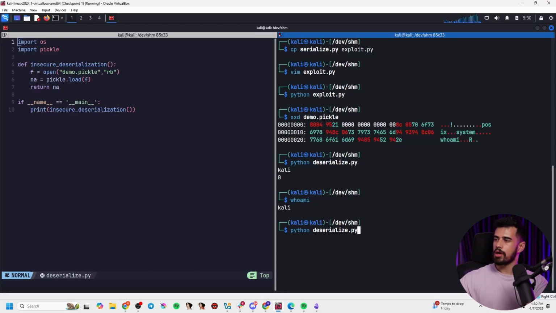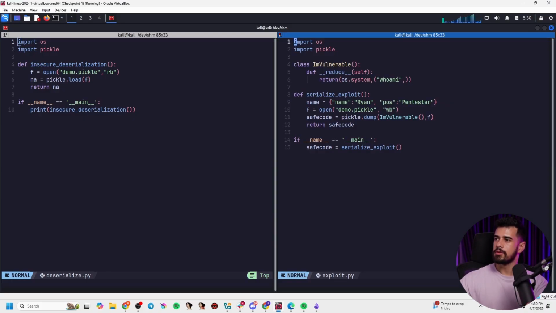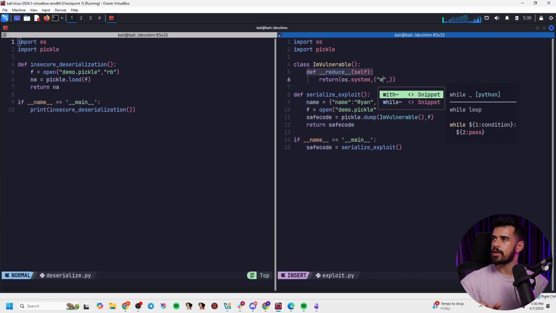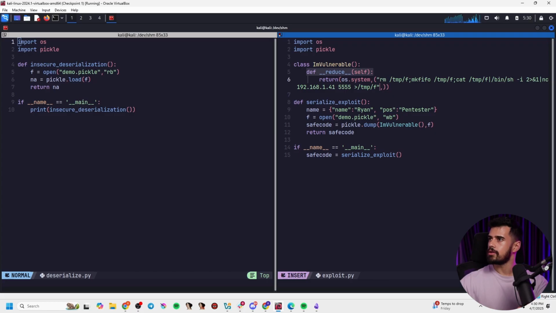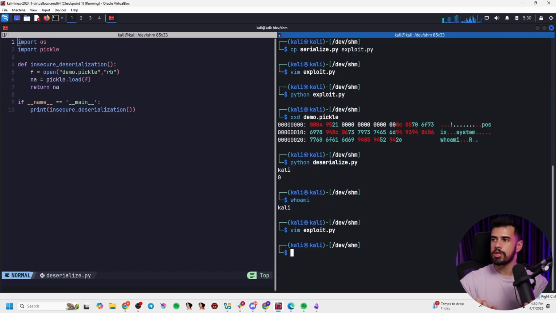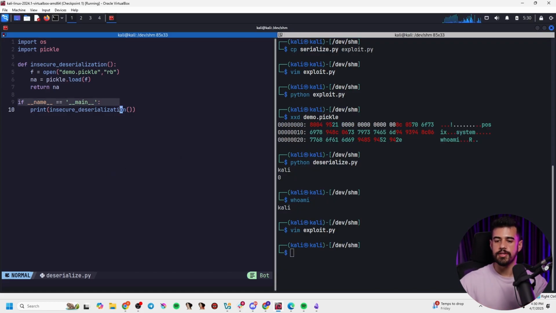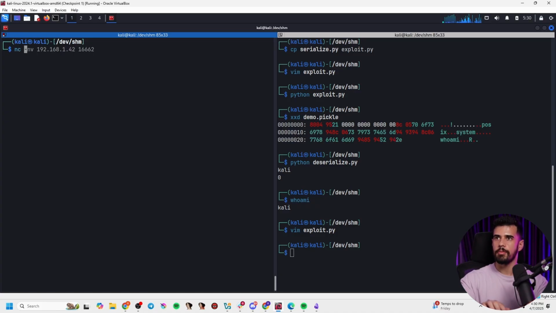So now we can go back into the exploit, and instead of running whoami, we can run this command here. I'm just going to paste it in. And if I did everything correctly, we should be able to get a reverse shell off of this. So to do that, I'm going to close out here. I'm going to start my netcat listener on port 4444.